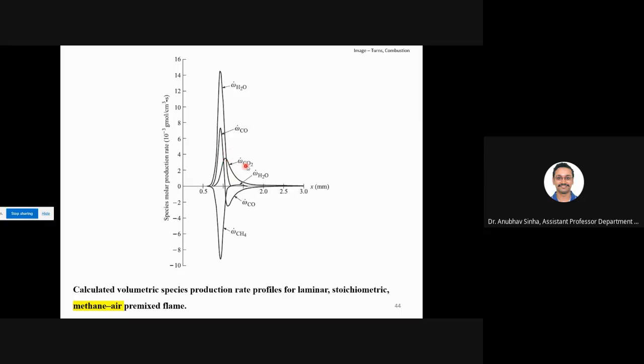After that, CO2 peak is coming, and like that. So CO is getting consumed here. See that peak is going down. And methane, see reaction rate negative. Negative means that it is getting consumed. Positive means this is getting produced. Fine. So this is how reaction rate varies for different species in a methane air flame.